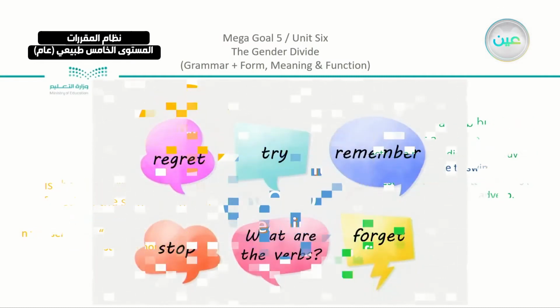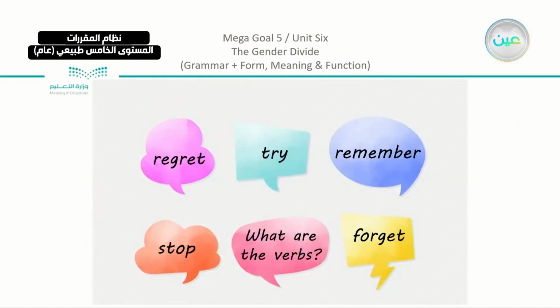Like when we say "I love to swim," it can function, as we said, as a noun, an adjective, or an adverb in the sentence. And we agreed that they come after one of these five verbs: regret, stop, try, remember, or forget. And these verbs can be formed in the present, the past, or the future. This part is not related to using the gerund or the infinitive in the sentence. You can turn the verbs into the tense that is suitable for the sentence and use the gerund and the infinitive at the same time.